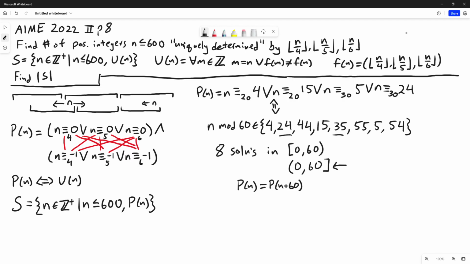So if we splice together 10 copies of this interval, we'll get the interval from 0 to 600. And since there are 10 copies of those, we have 10 times as many solutions. 80 solutions in this interval. And this is the interval that we are concerned with here. So 80 is our final solution.